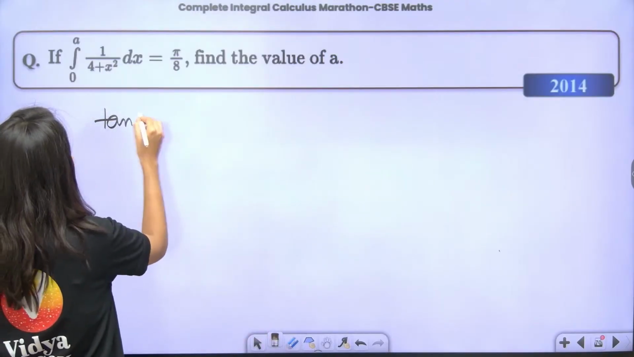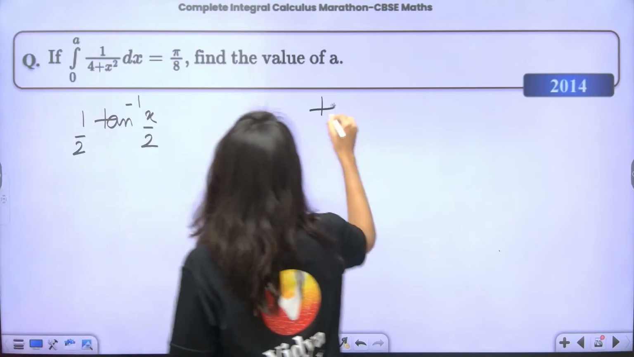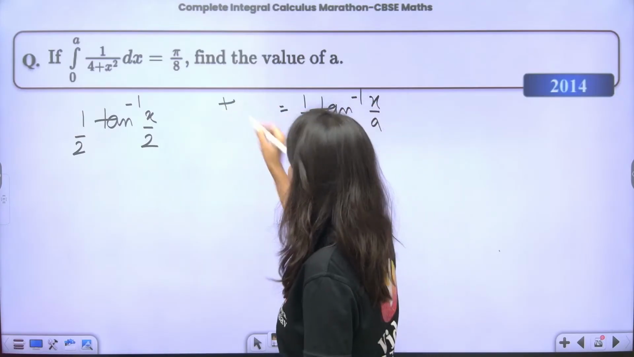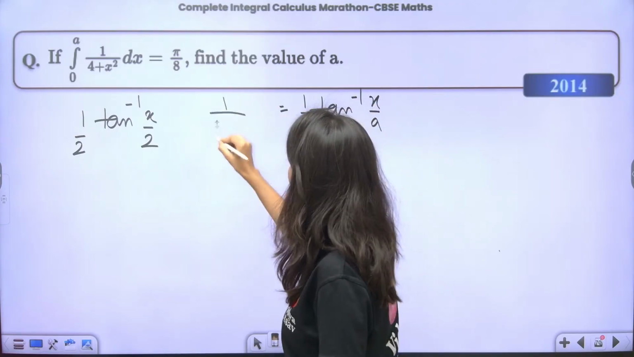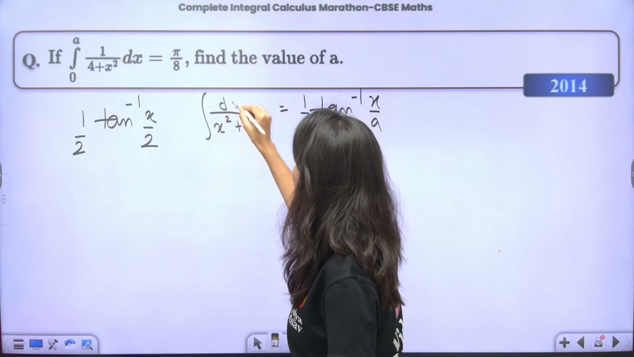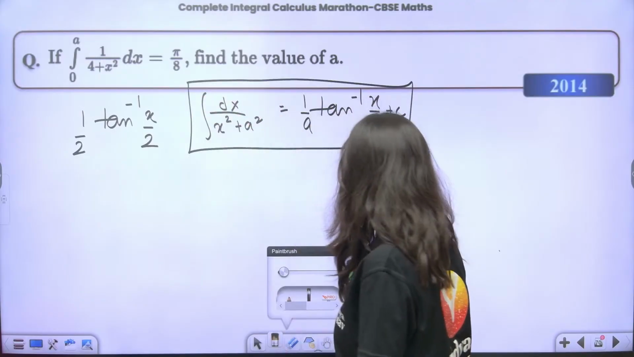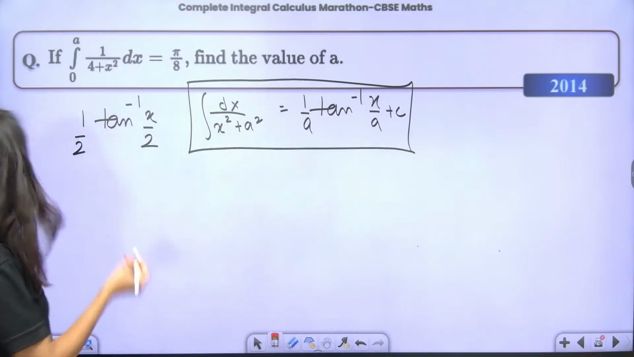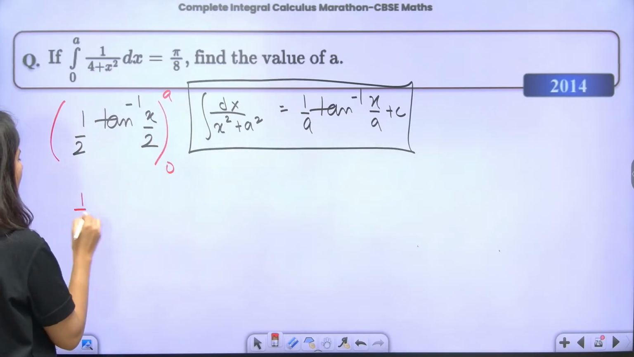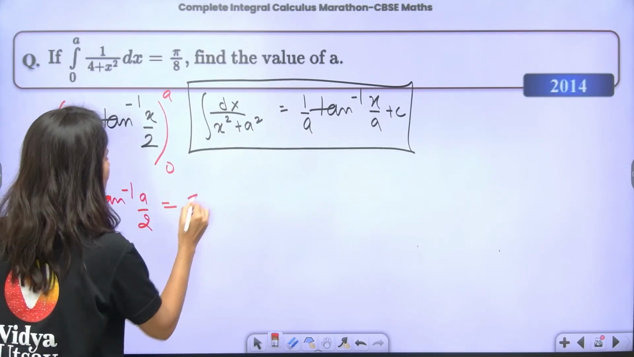Okay, so this is 1 by 2 tan inverse x by 2. Remember this formula: 1 by a tan inverse x by a is equal to the integral of 1 upon x square plus a square dx, plus c. Okay, so this is how it is. Here a is 2. Now this is 0 to a. Put a, half tan inverse a by 2 minus 0. This is equal to pi by 8.